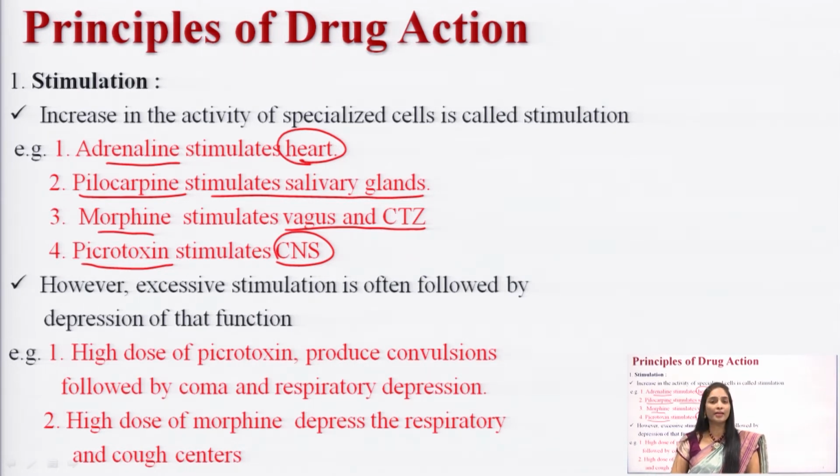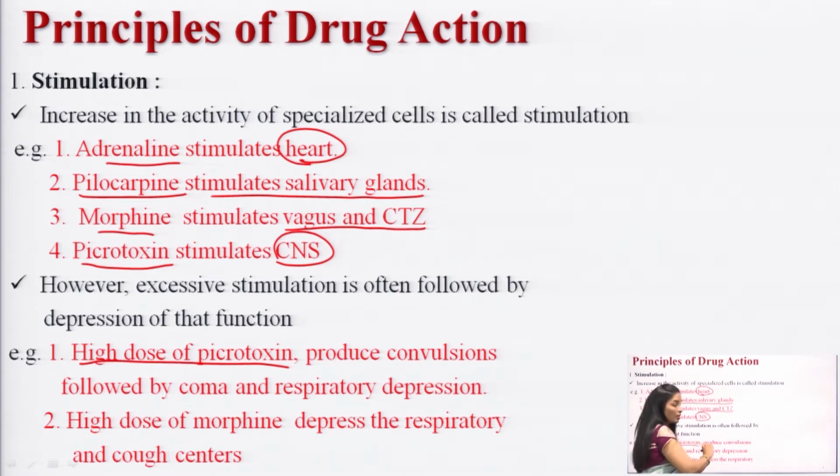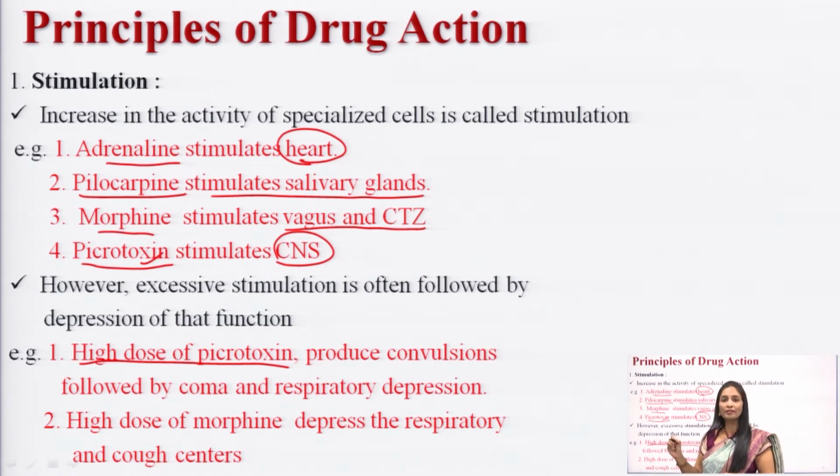And if the dose is increased a little, what is going to happen? The same drugs will cause depression of a system. The point you have to remember is that once the dose has been increased, instead of stimulation, the system will get depression. Here is the example: a high dose of picrotoxin. Picrotoxin stimulates the CNS, but when you give it in a high dose, instead of stimulating the CNS, it will depress the respiratory system and the CNS. So an increase in dose causes depression.